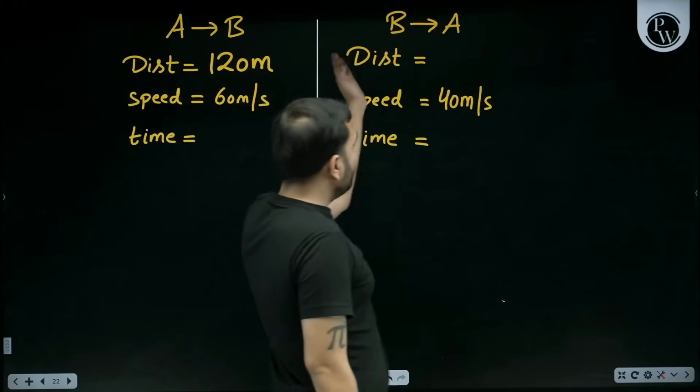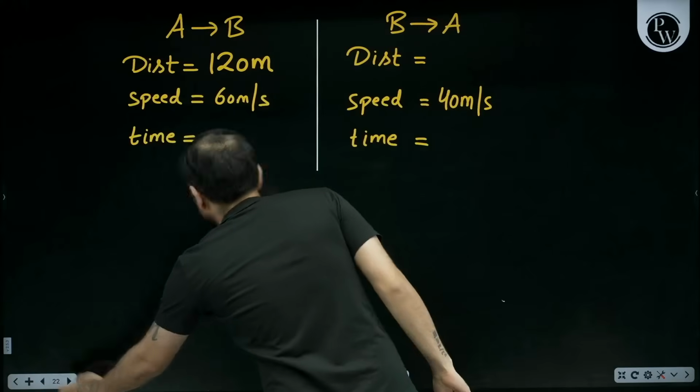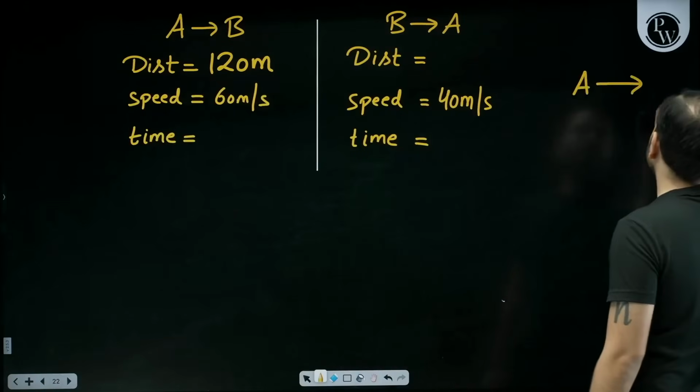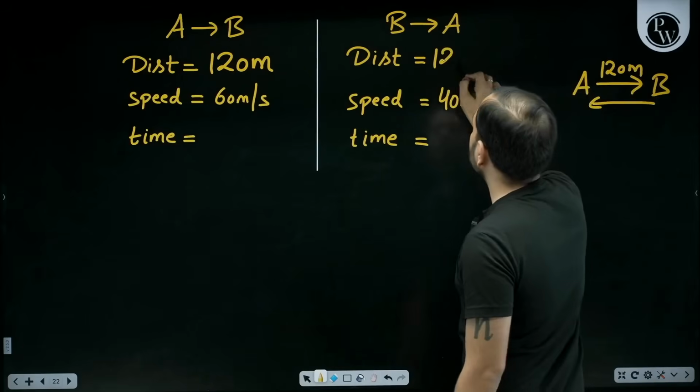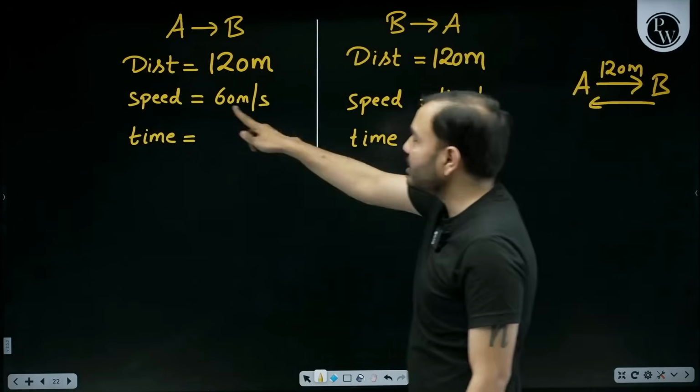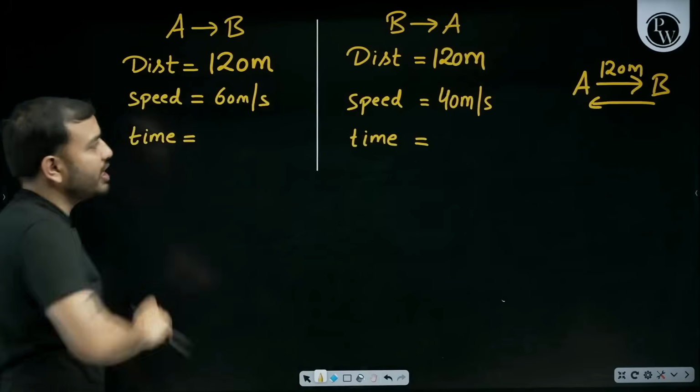From B to A, the distance will be the same. From A to B and from B to A, 120. So how much is the distance from B to A also? 120 meter. While going the speed is 60 meter per second, while returning the speed is 40 meter per second.